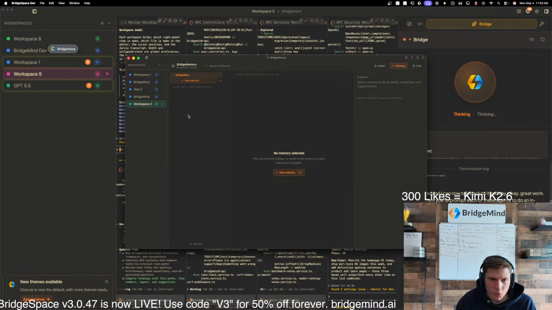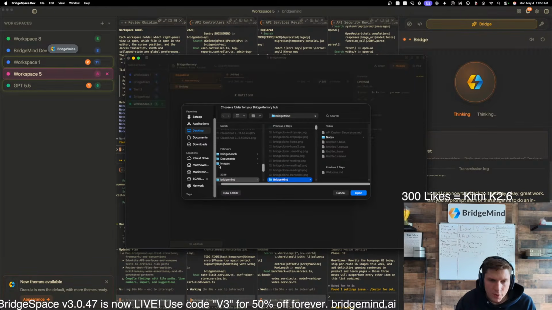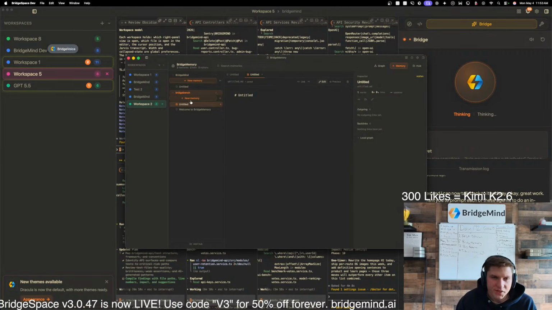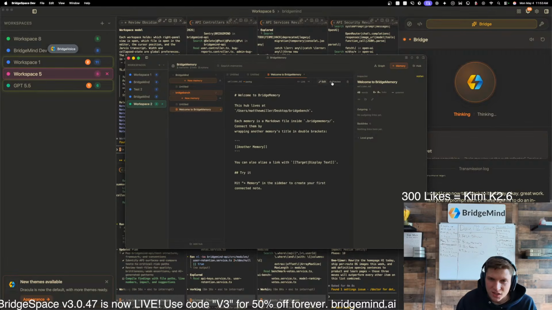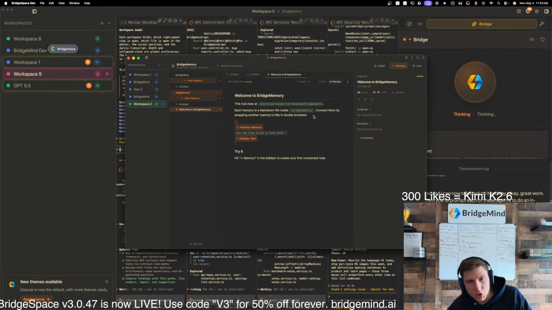But yeah, if we go to BridgeMemory, this is it here. You can add these new memories, but what we're really trying to do is add new hubs. So for example, this is a hub. If we go over to BridgeBench, we can add BridgeBench as a hub. So we can open this up. This is a new hub. It says welcome to BridgeMemory, and then it has the links to basically your setup here. But the thing is, we want to make it very, very easy for these agents to use the memory system. It's very important.